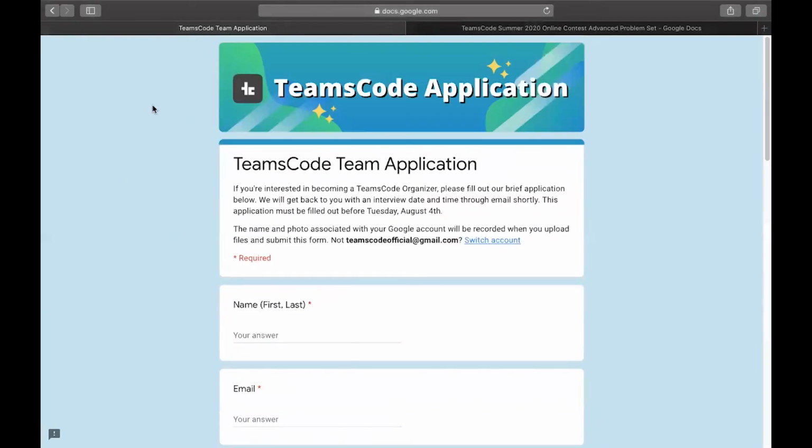And I forgot to mention this, but our application is due Tuesday, August 4th. So that's in, I believe, 4 or 5 days. So there's a little bit of time to fill out the application.